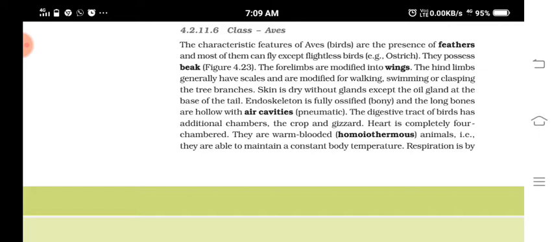For what? For maintaining the temperature stable. So for this more energy is needed, and that's why their heart is completely four chambered, so that instant supply of oxygen is assured. There is no mixing up of oxygenated and non-oxygenated blood in them. Understood? So they are like that.